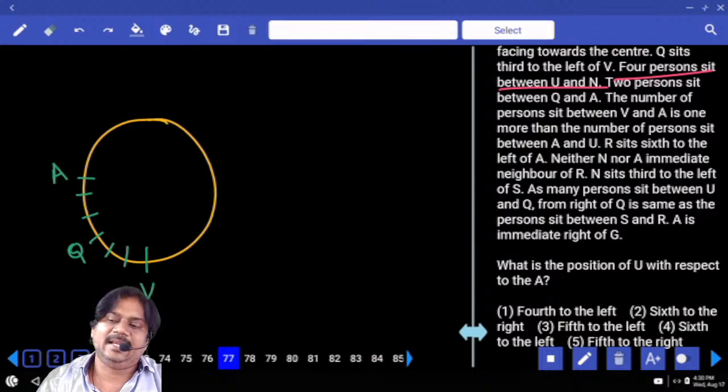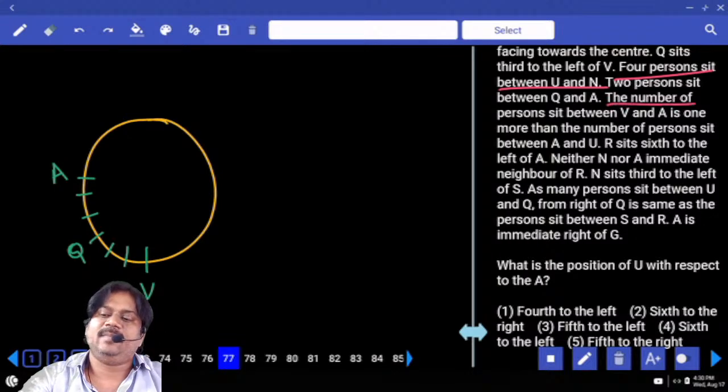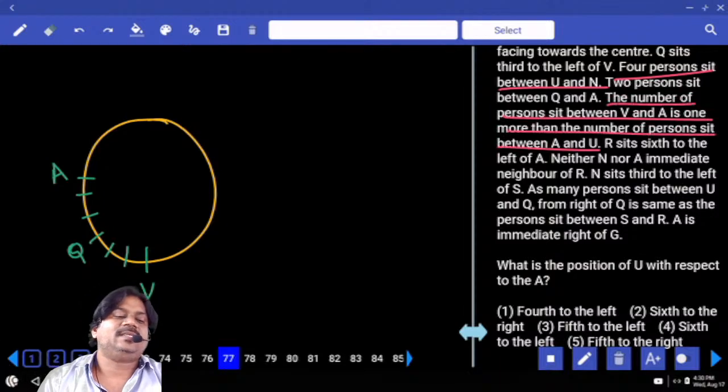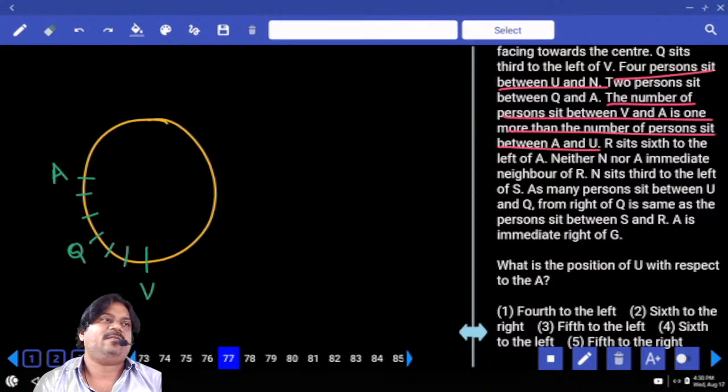The number of persons sitting between V and A is 1 more than the number of persons sitting between A and U. What does it mean? How many persons between A and V? 5. Between A and V is 5, which means between A and U is 1 less. How many persons between A and U? 4 people. Are you clear about this one?